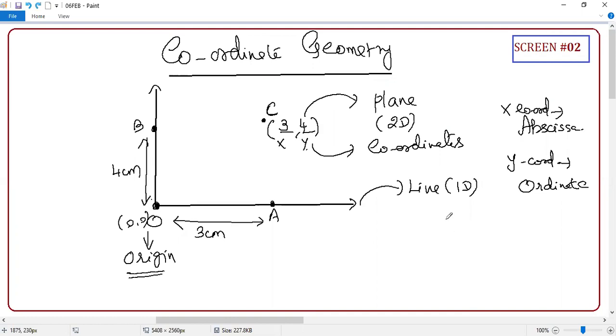Okay. So guys, this plane was invented by someone whose name is Rene. I don't know the exact spelling, something Descartes. But the pronunciation, I know, is Descartes. Okay. So he only invented this plane. If you read the story, it was a very nice story. He was lying down on the bed, looking at the ceiling. On the ceiling, there were some mosquitoes or flies, moving. Suddenly he wanted to locate where it was.